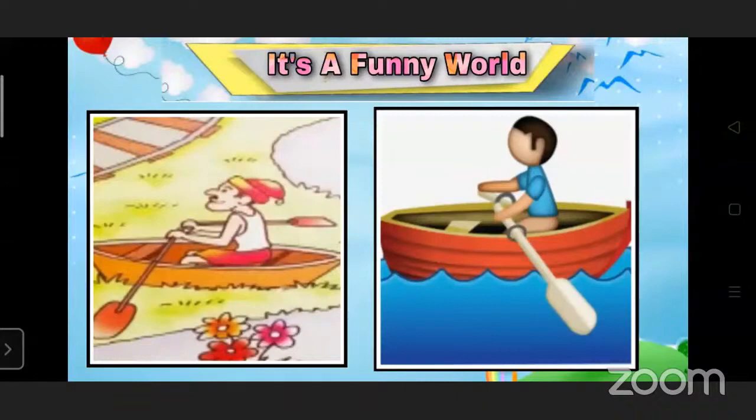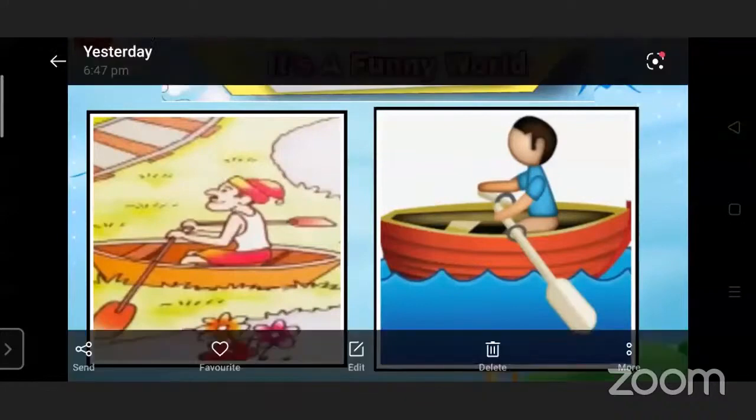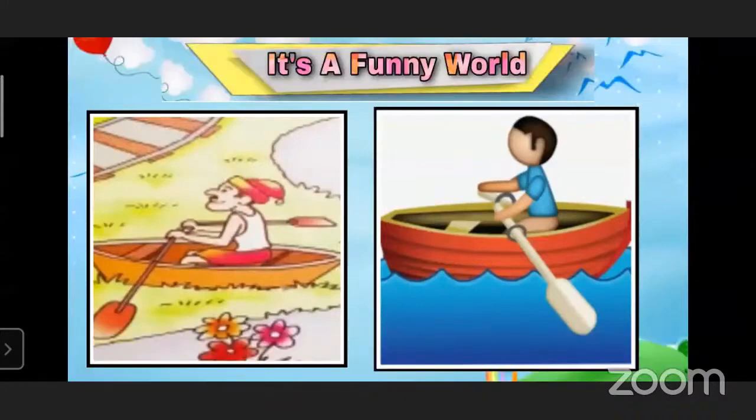The fisherman is sailing the boat in the first picture. And in the second picture? In the second picture, the fisherman is sailing the boat in the water. Yes, so teacher, even this is an imaginary world which can't happen.